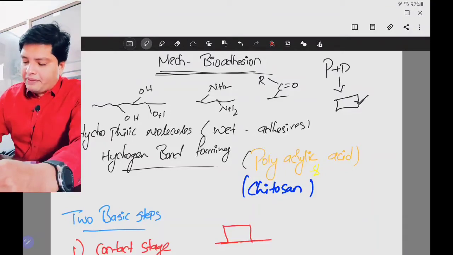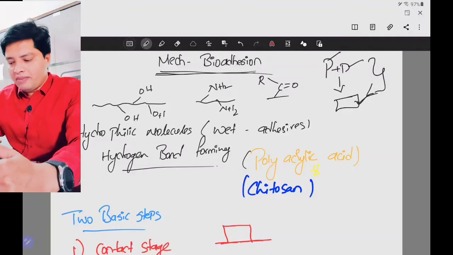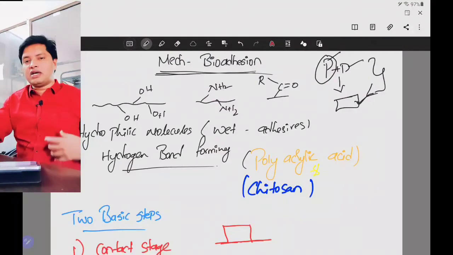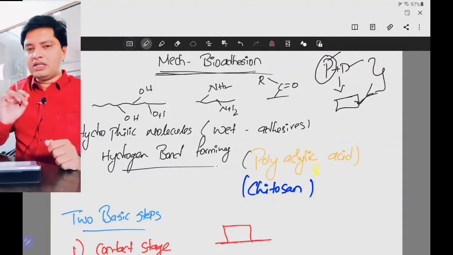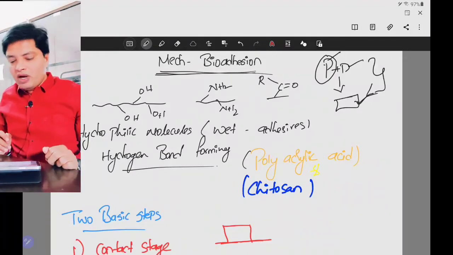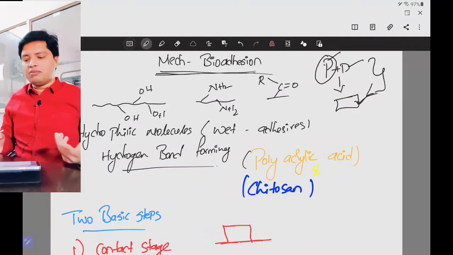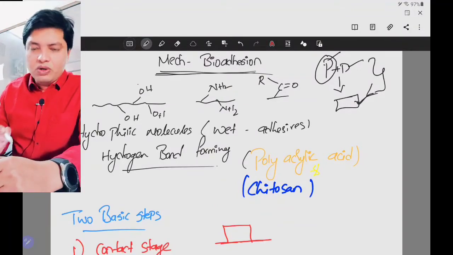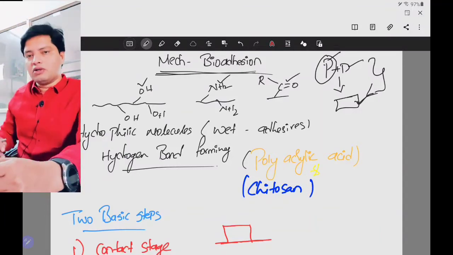Assume that I am preparing a tablet. I will take polymer, take drug, add these two, and give a shape in the form of a tablet. We need to concentrate on the polymer, because the polymer which I choose has the mucoadhesive property. How does it have the mucoadhesive property? We try to see this in the mechanism of mucoadhesion. We also call mucoadhesion bioadhesion because it is adhering to a living surface. We have different types of polymers here: a polymer which contains an OH group, a polymer which contains an NH group, and a polymer which contains a carboxyl group.